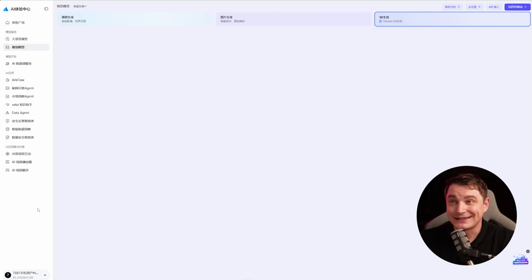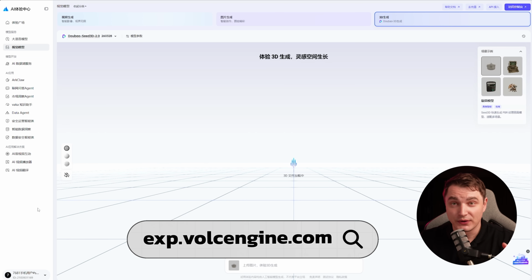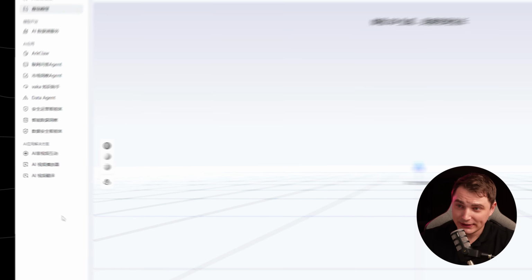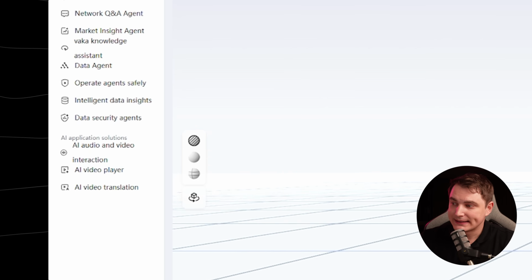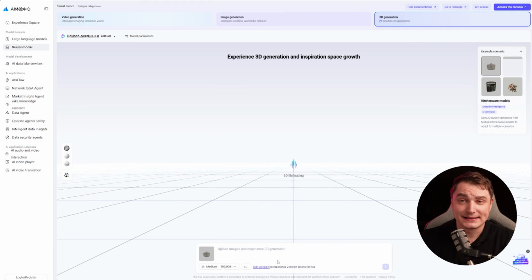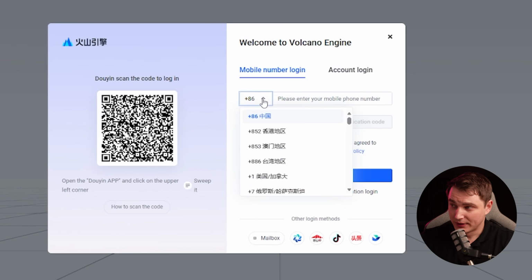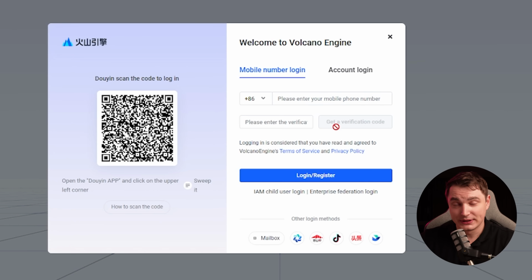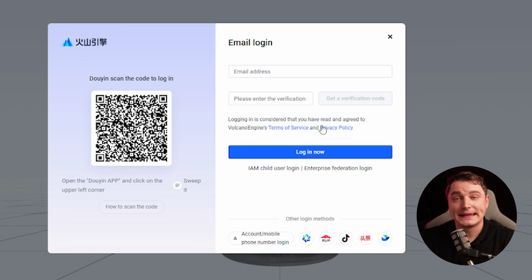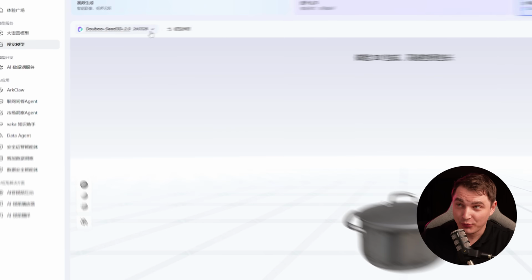The bad news here is it's only available on the so-called Volcano Engine. It's all in Chinese, we can translate it, and the bad news is that you'll not be able to test it if you do not have a Chinese number. I mean, you technically can try to register, but you will not be able to. It only accepts Chinese numbers, and with email you can only sign in if someone helped you register the account, but not register yourself. So it was quite a trouble, but I of course figured it out and we're gonna test it out. Okay, so what do we have here?